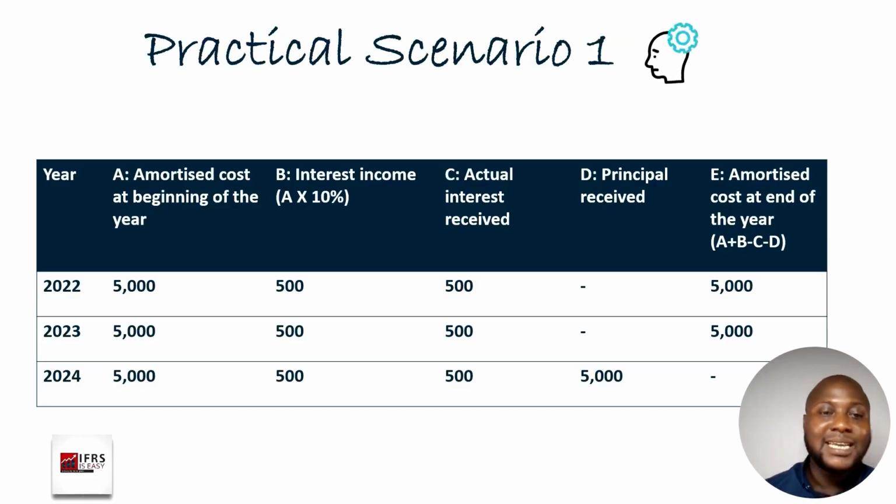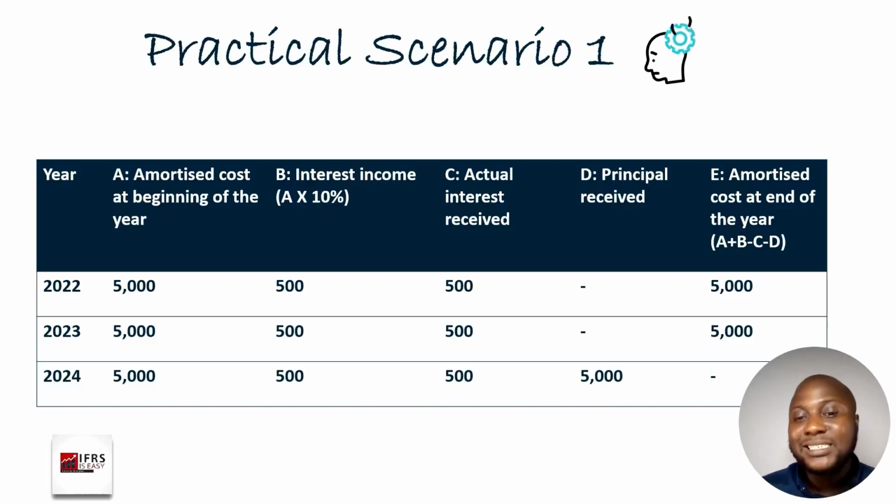We mentioned that the way amortized cost works is that you have the opening balance, then you have the accrual of interest on it, which increases it. Then we now have the repayment of both the interest and principal. Then we have our closing balance. If you look at what we have here, the interest of 10% is applied to 5,000, and that gives us 500. And because the actual interest received from the customer is also 500, we have that 500 there as well.